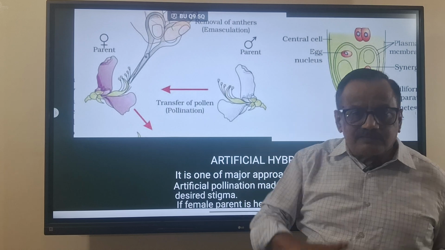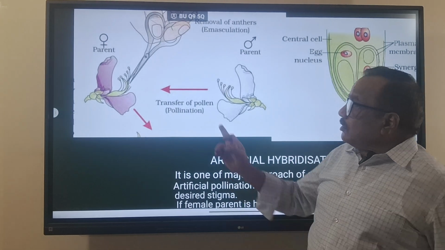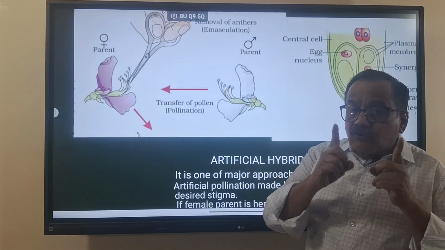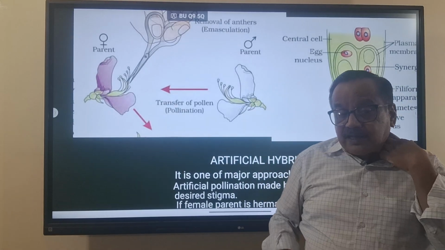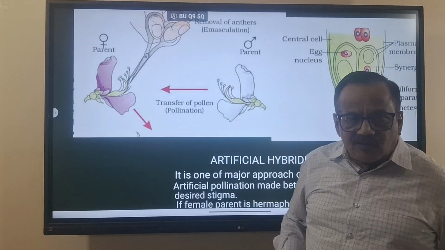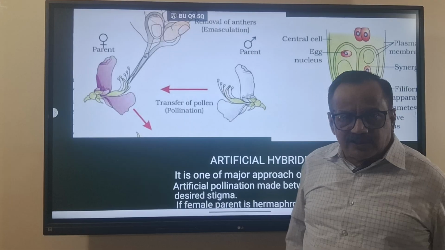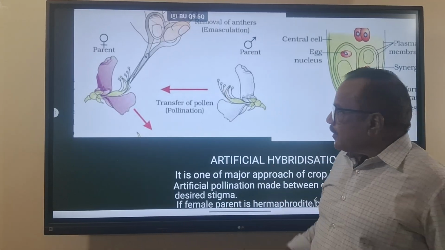What is bagging, he will ask. What is emasculation, he will ask. So bagging will be done, but bagging won't be done on the male plant. Why, he will ask? Because we want only pollen grains from this male plant, so if other pollen grains come and reach it, we don't mind. So bagging is not required.